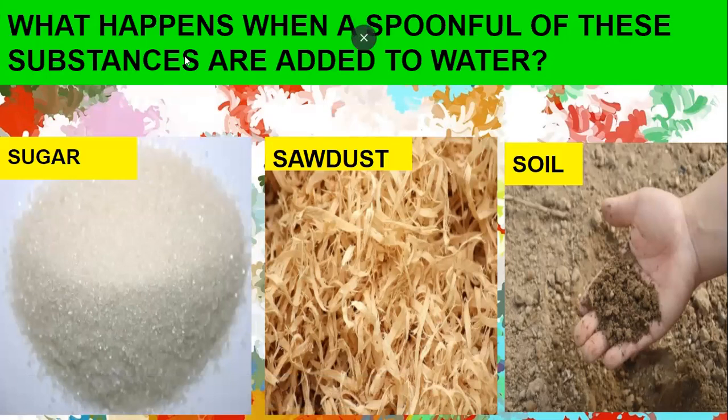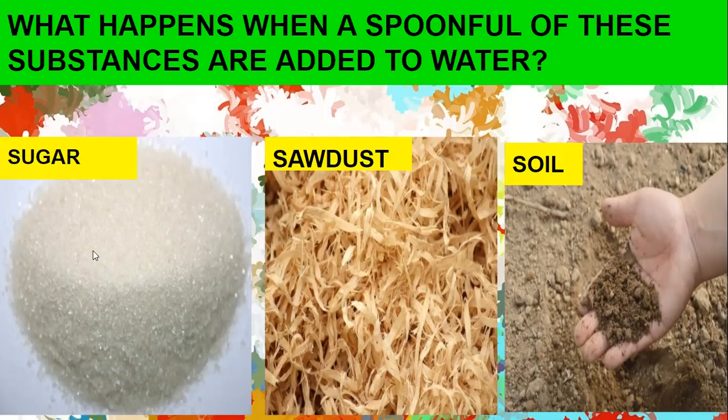What happens when a spoonful of these substances are added to water? Example, when you are adding sugar to water, when you are adding sawdust to water, or when you are adding soil to water, what will happen to that water? So when you are adding sugar in the water, the sugar will melt in the water completely and it will give a sweet taste. That means the taste of the water will also change.